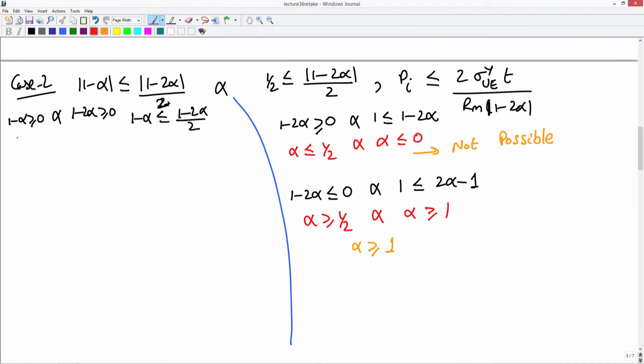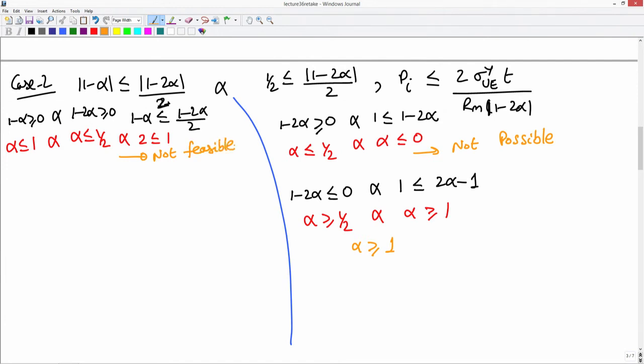Now, what will this tell us? This tells us that alpha must be less than or equal to 1 and alpha must be less than or equal to half and 2 is less than or equal to 1 is the condition we get, which is not true. Hence, this is a not feasible scenario.